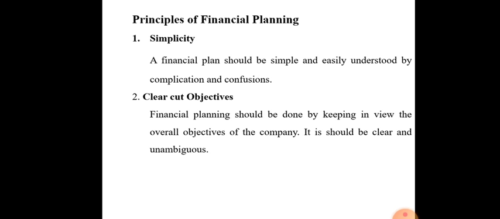Next one is clear-cut objectives. Financial planning should be done keeping in view the overall objectives of the company. It should be clear and unambiguous. Whatever plan you make, all the objectives should be clear. You have to frame the objectives so that you can achieve them. Like this we have to prepare the objectives in the financial plan. They should not be ambiguous, which means they should not cause confusion.